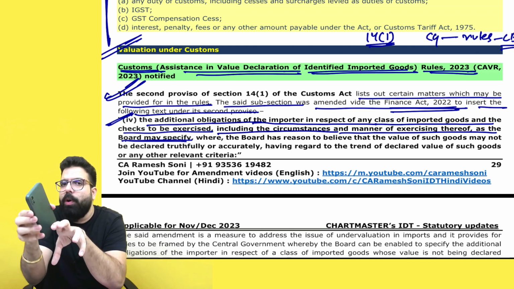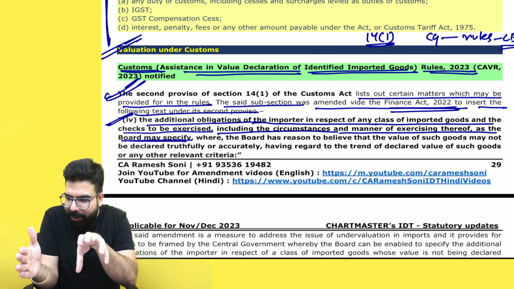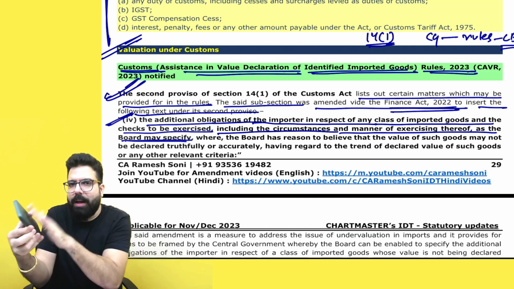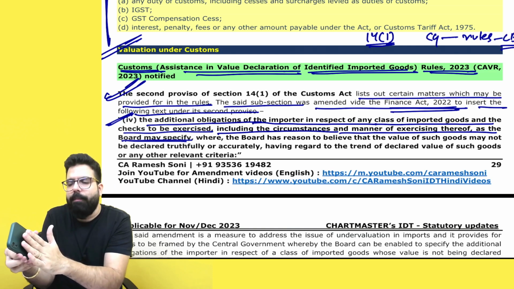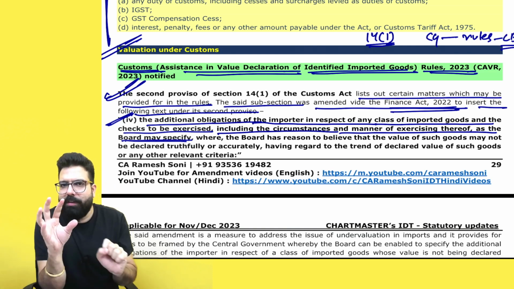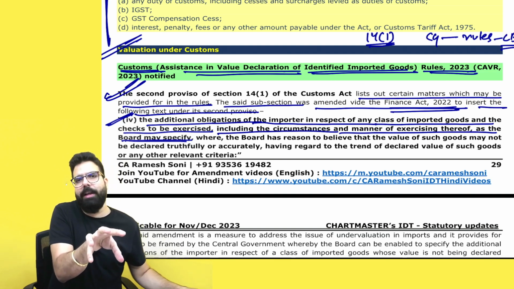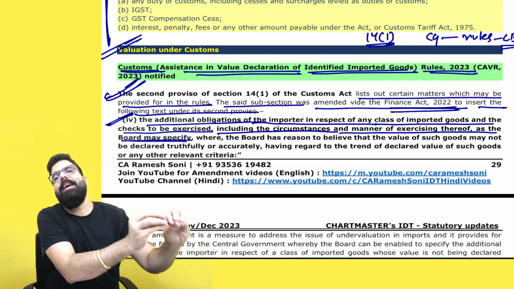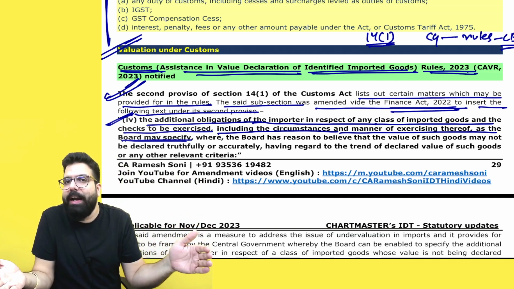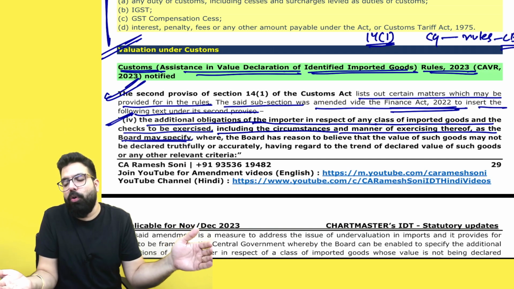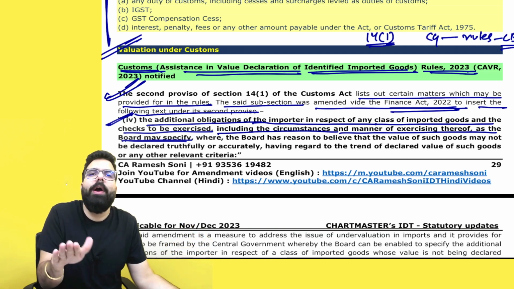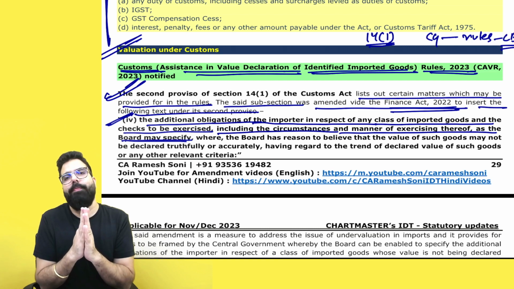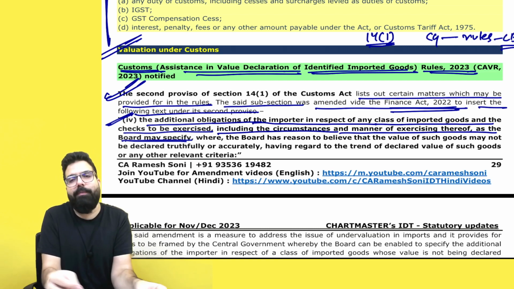So the CBIC will first have a screening committee. The screening committee will screen that this officer is telling that these goods coming into India are undervalued. This proposal will first go to the screening committee. Then it will go to the evaluation committee, who will evaluate whether undervaluation is actually happening, and then they will notify those goods as identified goods. Once the goods are identified, the people importing those goods have to provide additional checks; additional obligations will be imposed on them, and they have to provide this additional detail when filing their bill of entry.